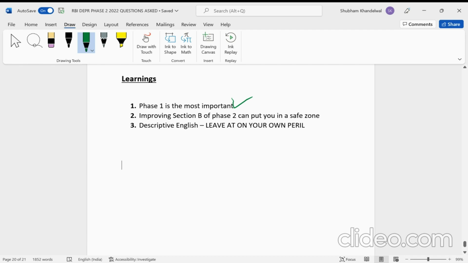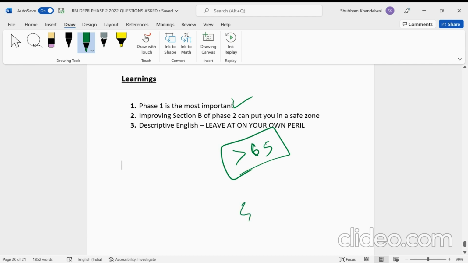But now, having said this, the most important that I would say is descriptive English, because you just cannot ignore descriptive English, because this is literally free. Like, you just have to prepare précis, reading comprehension and then essay, nothing else. And you can easily get above 65 marks in descriptive English if you have practiced well enough. So if you can score 65 above in English and a good or rather an excellent phase 1, then definitely you are in for the interview.